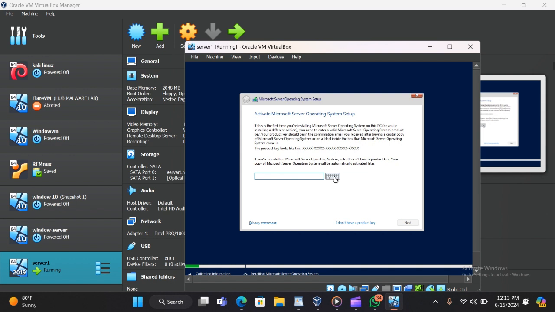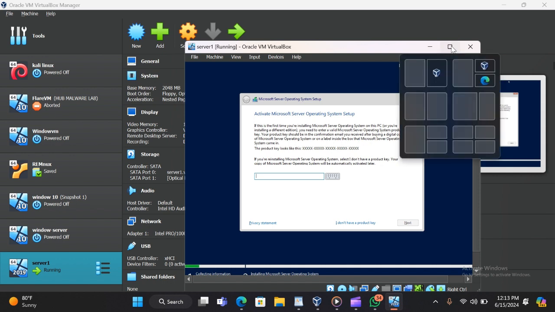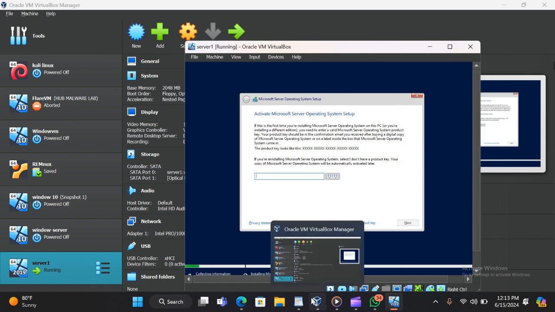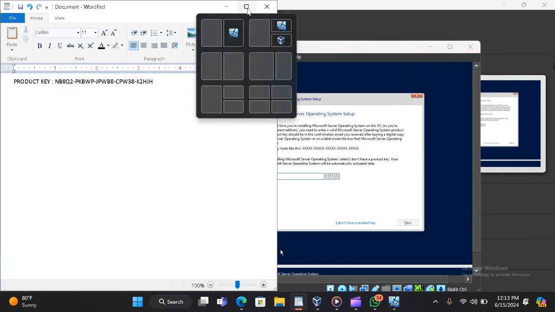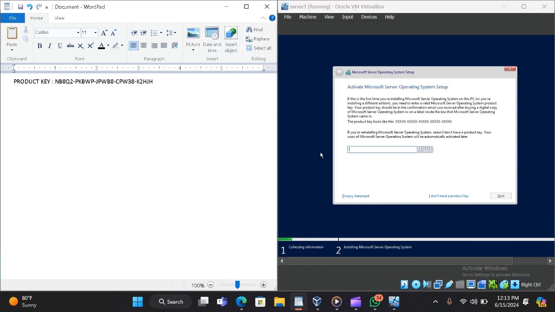You remember that we have obtained the product key and saved it somewhere. Because we are about to use it, now it's time to use our product key.